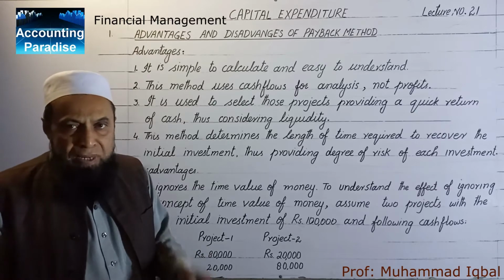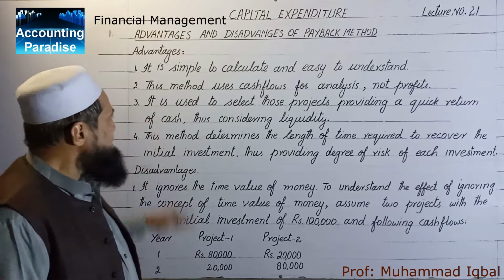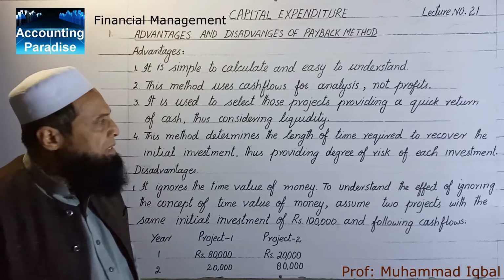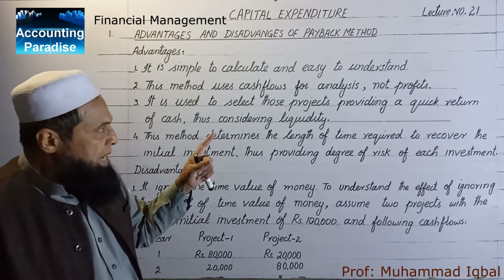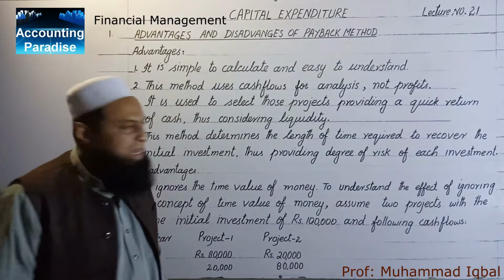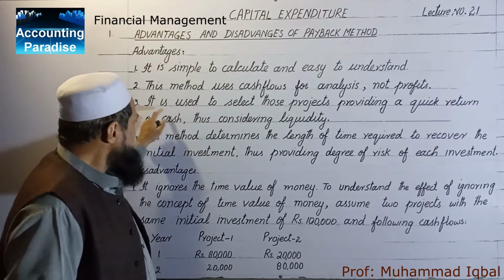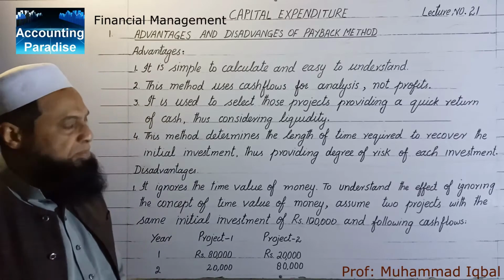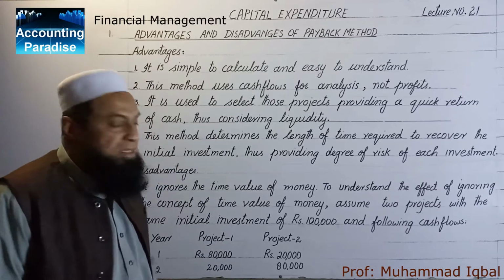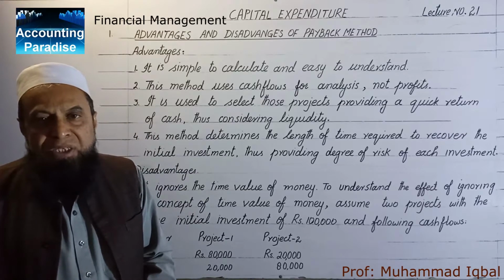This method is simple to calculate and easy to understand. Second, this method uses cash flow analysis, not the profit. The ARR method uses profits, which can be manipulated, but cash flows cannot be manipulated. It is used to select those projects providing quick return of cash, thus considering the liquidity. How much a project is liquid.